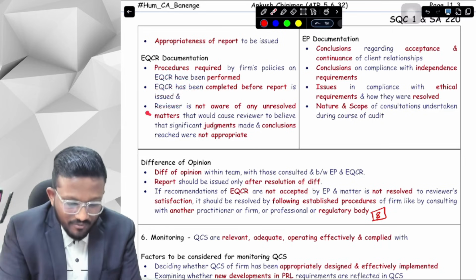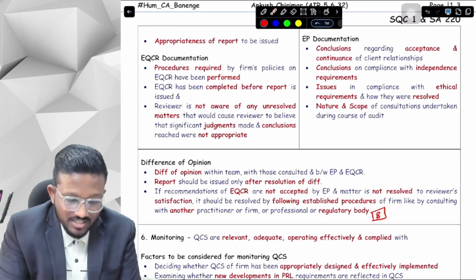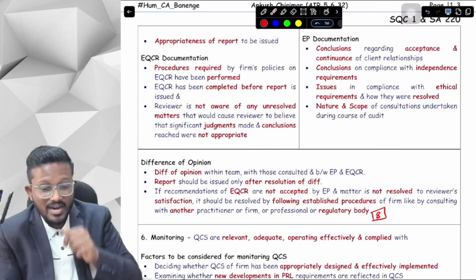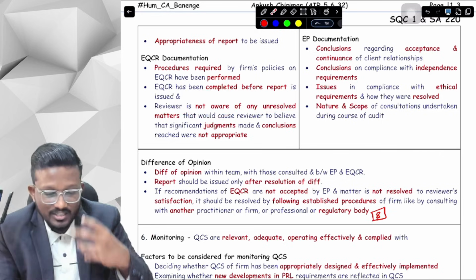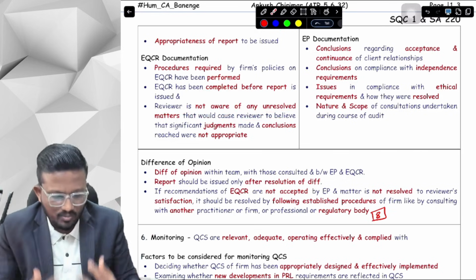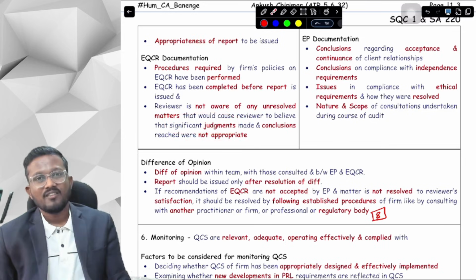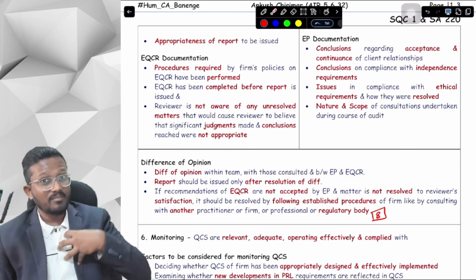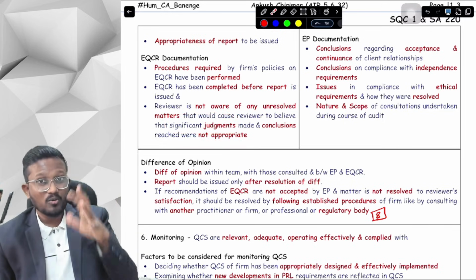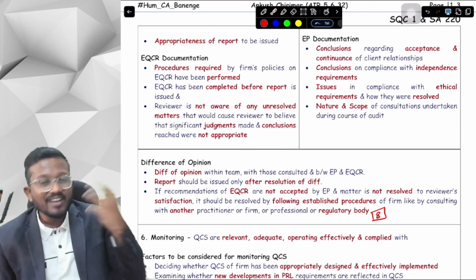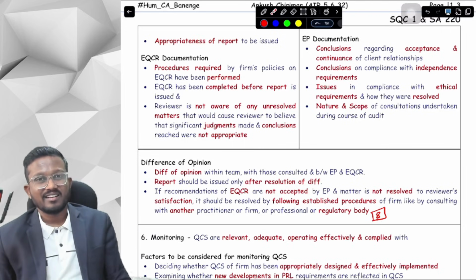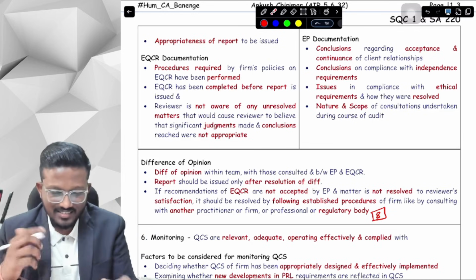And third, the reviewer, like we, the EQCR, is not aware of any unresolved matter that would cause us to believe that the significant judgments were not appropriate. It means that we believe that the significant judgments are appropriate. Only after that can we complete our EQCR, right? That's the thing.